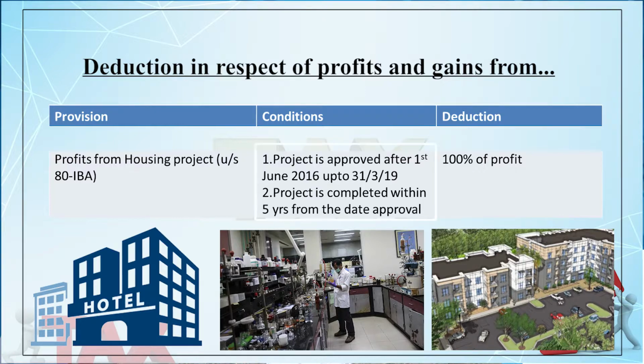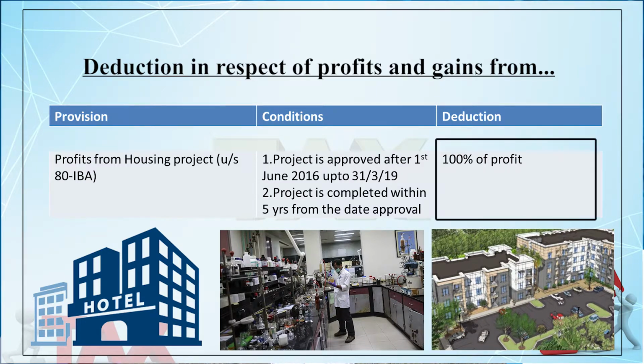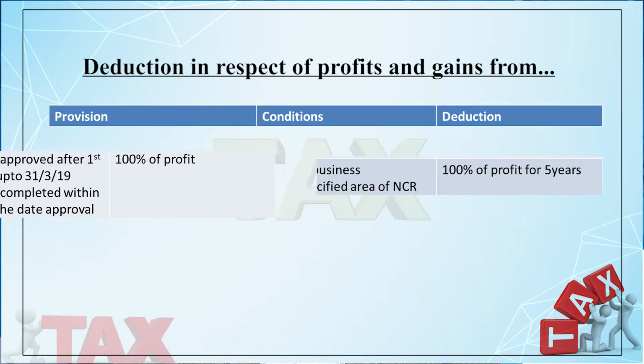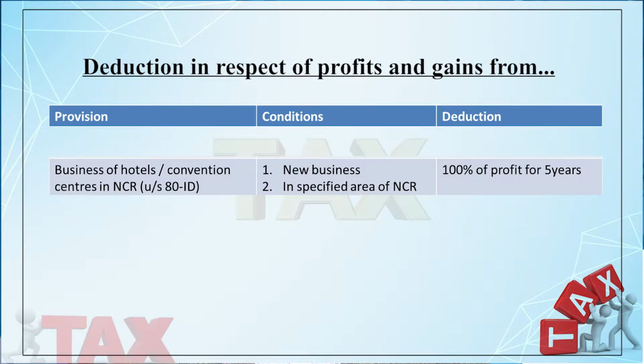Here also some conditions have been laid down. The project must be approved after 1st June 2016 up to 31st March 2019. The project must be completed within 5 years from the date of approval. So these conditions are to be checked, and 100% of profit will be deducted as incentive as per section 80IBA. Then you may consider section 80ID.